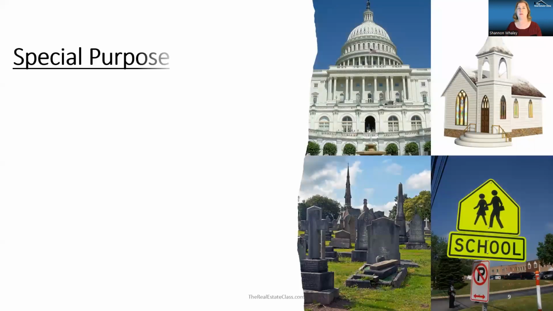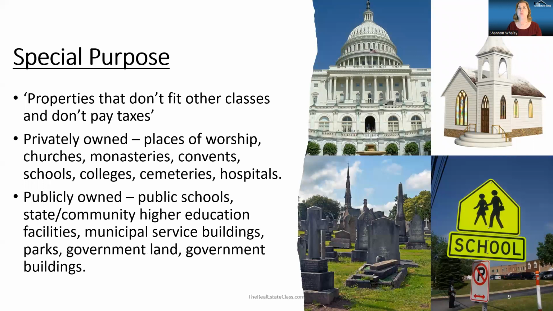And then we have special purpose. These are properties that don't fit other classes. Consider they don't pay taxes. Maybe it's a privately owned property, a church, a monastery, a cemetery, a college, or it's publicly owned, government buildings, schools, libraries, police stations. They all have a special purpose, and they typically do not pay property tax.